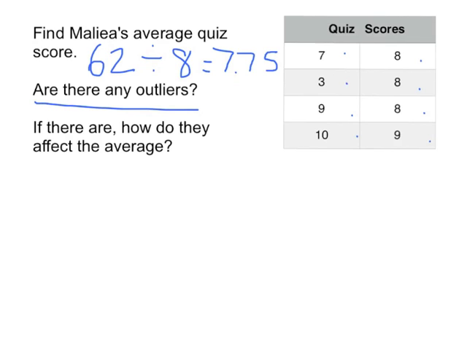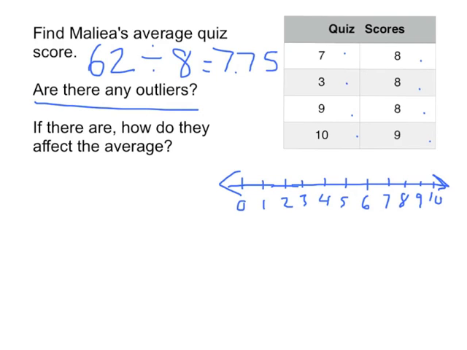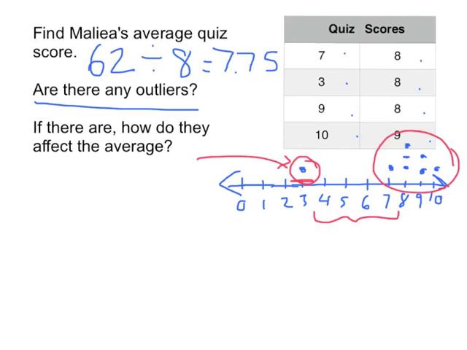Now, the next question, are there any outliers? Are there any freakish data there? And if you can't see it by looking, maybe you can put it in a dot plot and see if anything stands out. Alright, so here's the dot plot. We can see that there's a giant cluster here of almost all the quiz scores. Then there's a huge gap in this one all by itself. This one's not a very good score. It's all by itself. This one is an outlier. So she must have had a really bad day or something because that one doesn't fit with the rest of the data.